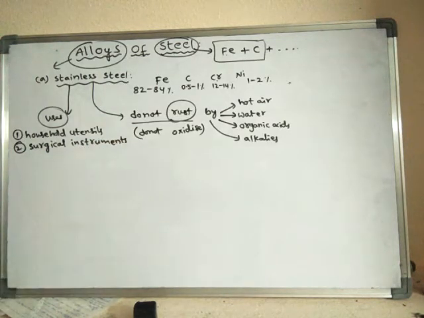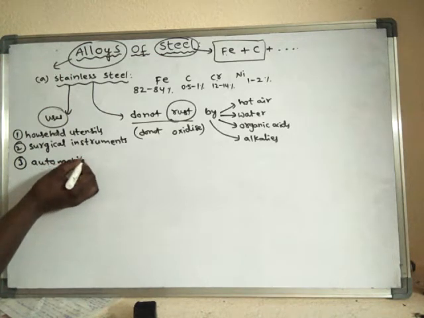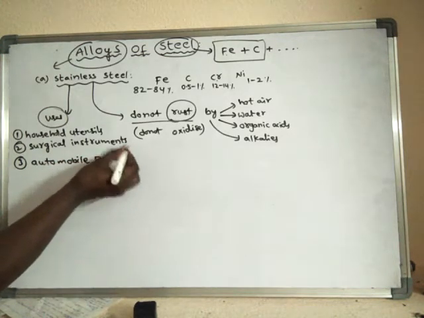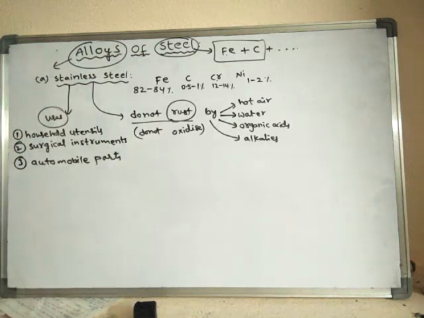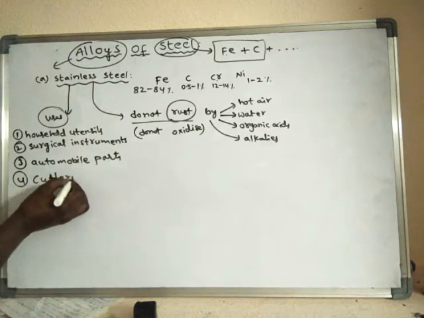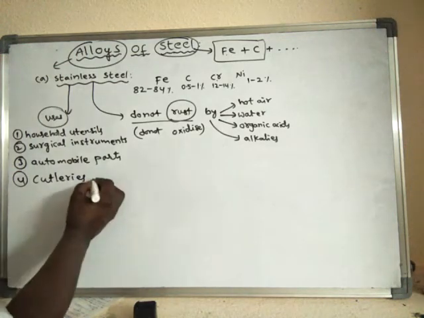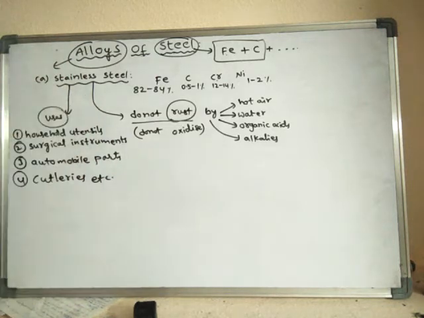Okay, next, in manufacturing of automobile parts, this stainless steel is used, and also it is used in cutleries. What does cutleries mean? Spoons, that means which are used for cooking purposes, like spoons, etc. So like this, there are so many uses of stainless steel.